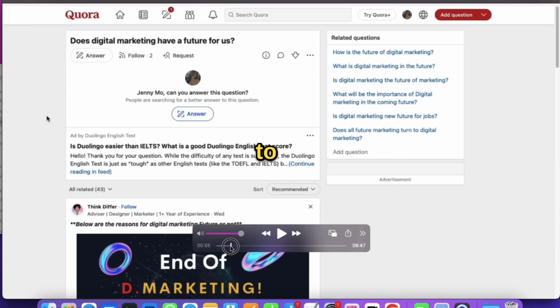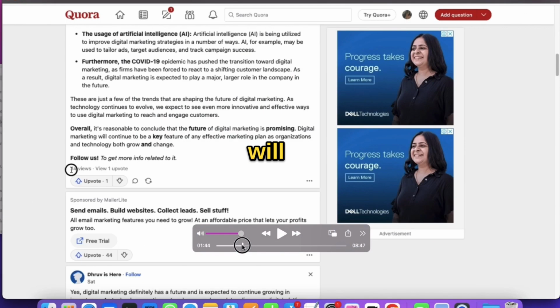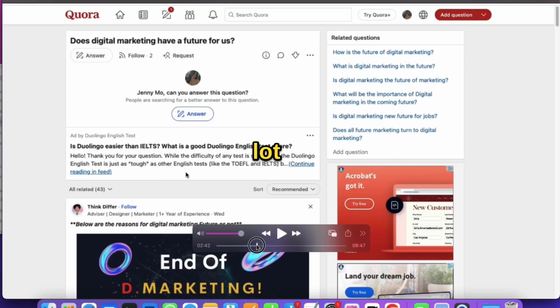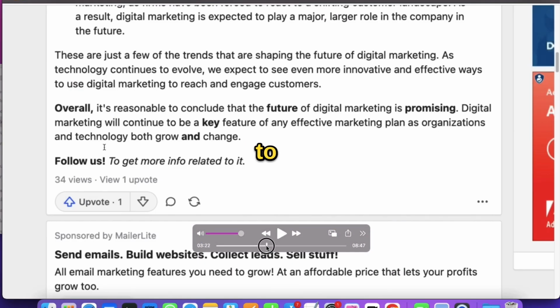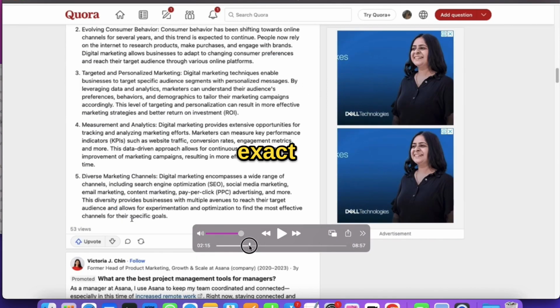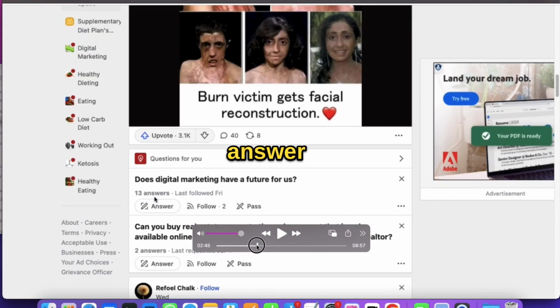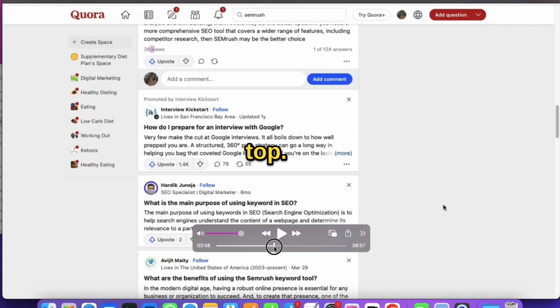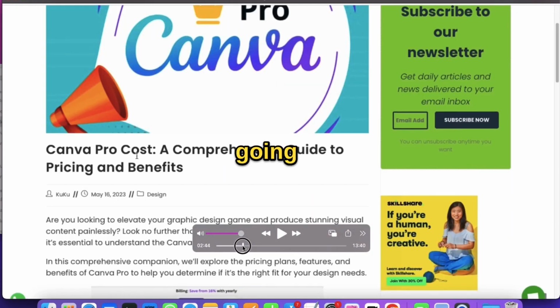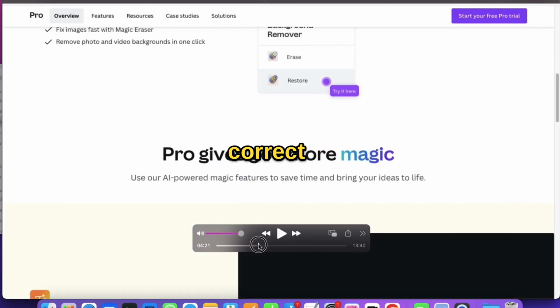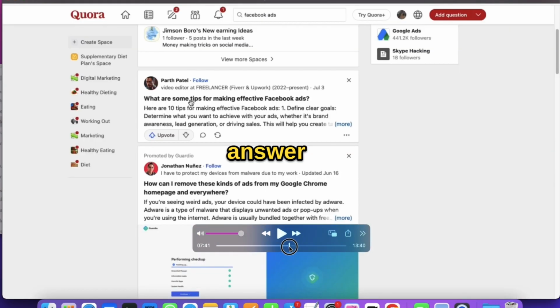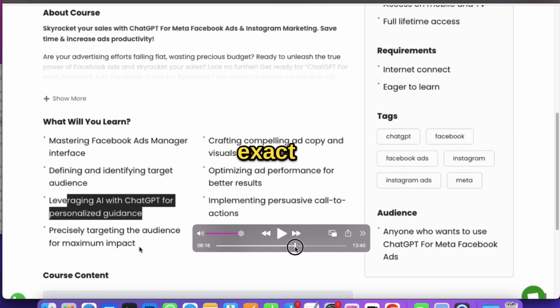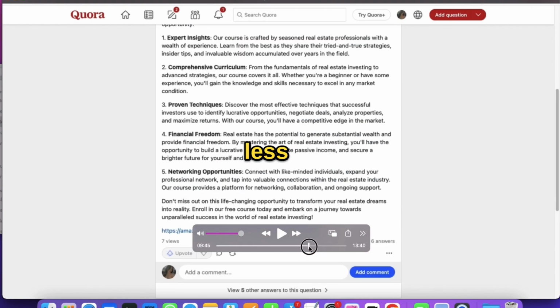Hey guys, welcome to this free course on Quora, where we are going to teach you how you can get a lot of free traffic from Quora to your website. We are going to give you an exact strategy so that your answers on Quora rank on top. Then we will also guide you how to select the correct question for which you should write your answer, so that you can get the exact result in very little time.